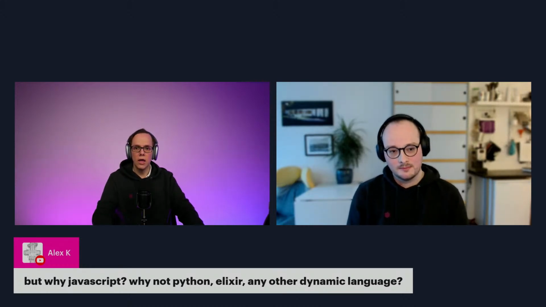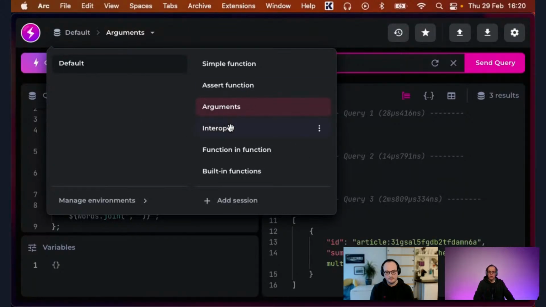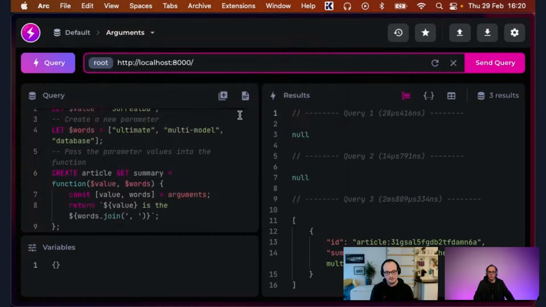Absolutely, absolutely. And I think we actually have an example to showcase why it's probably not a good idea. Let me go to, I think it was, not this one.